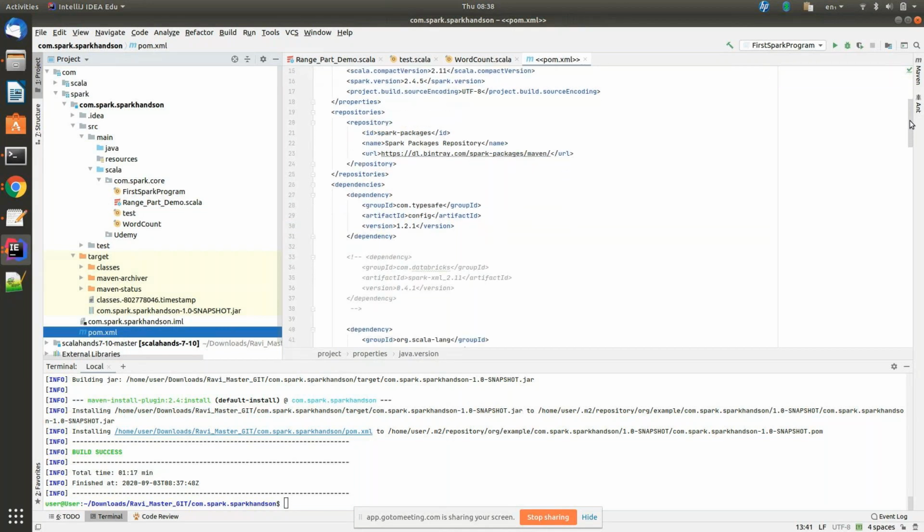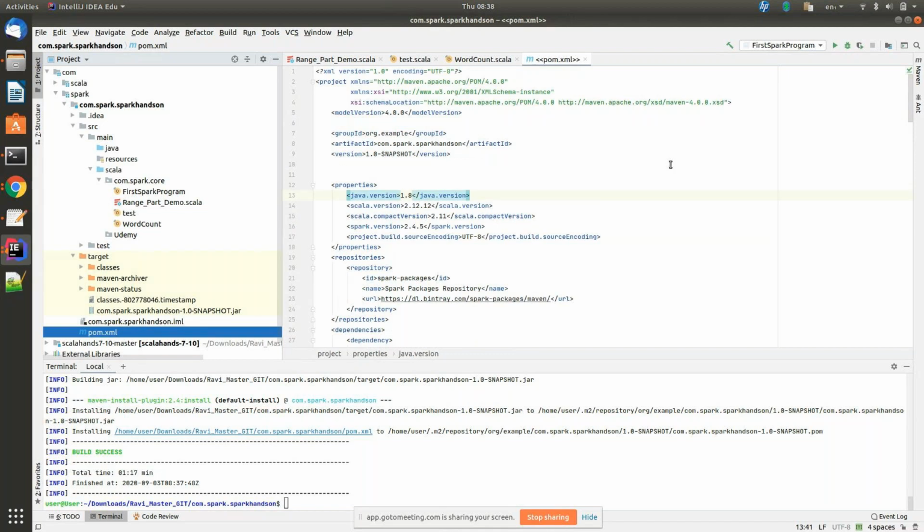You see there, no need to go down. Go up. You see the line numbers, line number 8 and line number 9: artifact ID and version. So 1.0-SNAPSHOT is your version, and com.spark hands-on is your artifact ID, which is your project name.